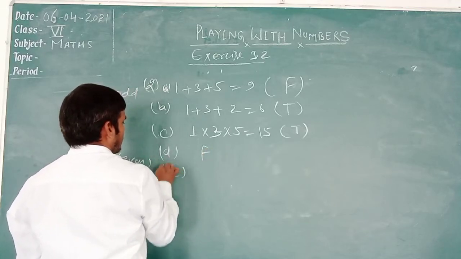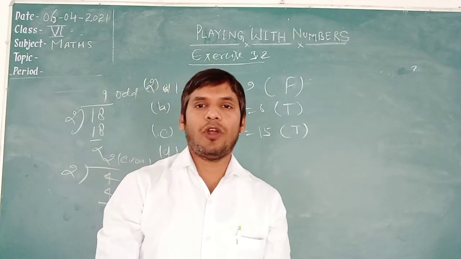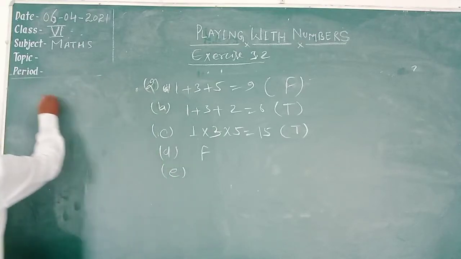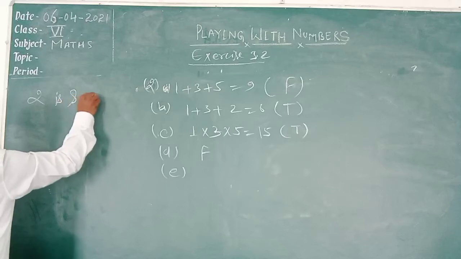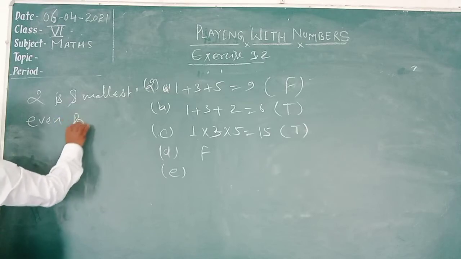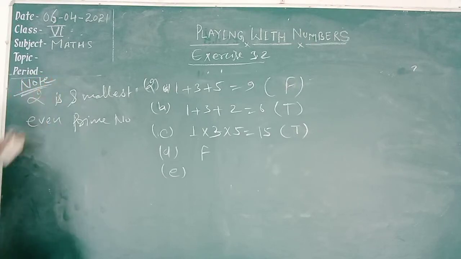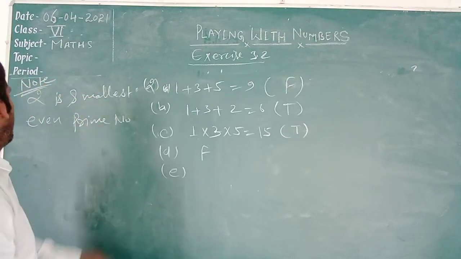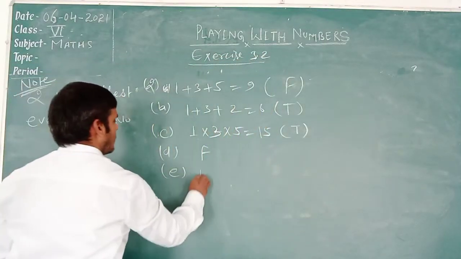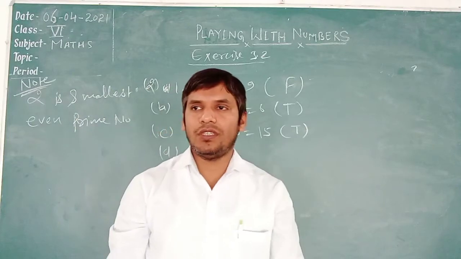Right? E: all prime numbers are odd numbers, no. Because 2 is the smallest even prime number. You should note it. 2 is the smallest even prime number. But the question says all prime numbers are odd. It is false, because 2 is an even number but 2 is a prime number also.